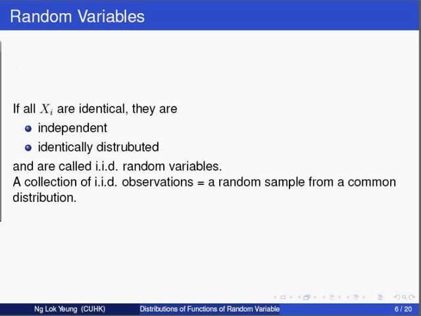If all X_i's are identically distributed and independent, they are independent and identically distributed random variables, which we call IID random variables. A collection of IID observations can be called a random sample from a common distribution.